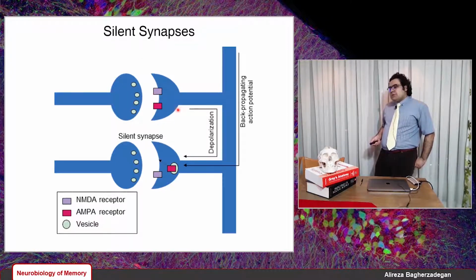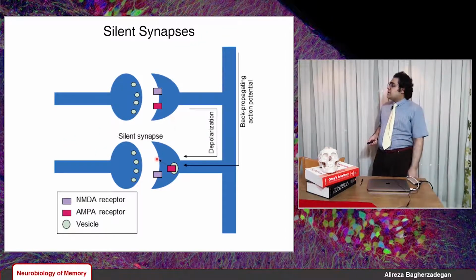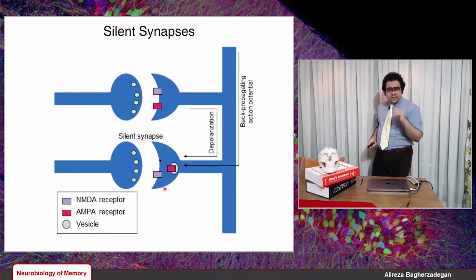But that large depolarization actually can propagate through the cell. So we have a back-propagating action potential, and that depolarization propagates through the cell, and it depolarizes the postsynaptic terminal at the silent synapse as well. So as a result of that depolarization, the NMDA receptors at both non-silent and silent synapses are activated. Their magnesium ions are relieved, and they're now activated. Well, at the silent synapse, once the NMDA receptors are activated, they let calcium ions get in.